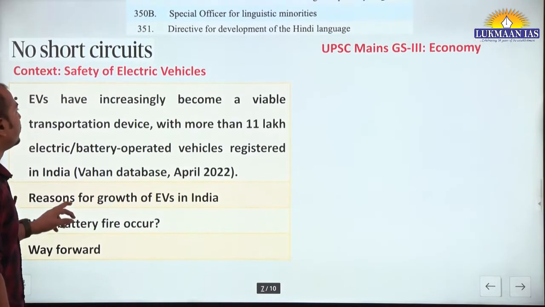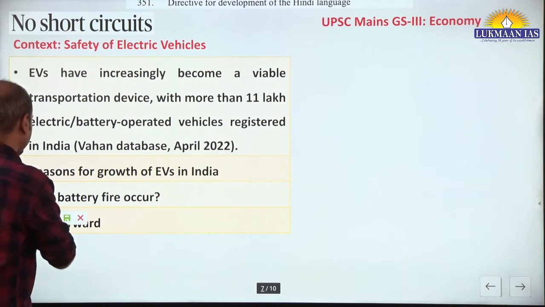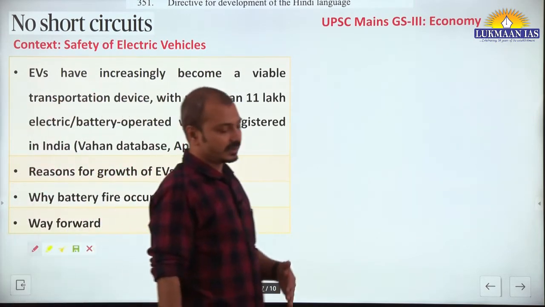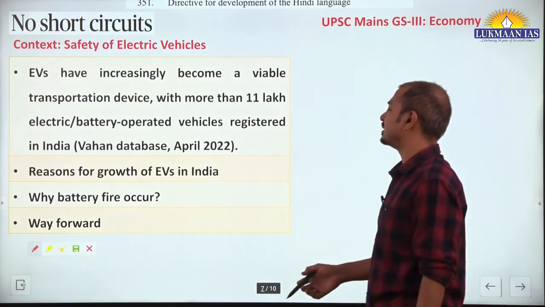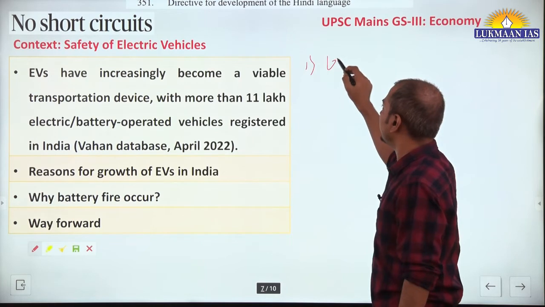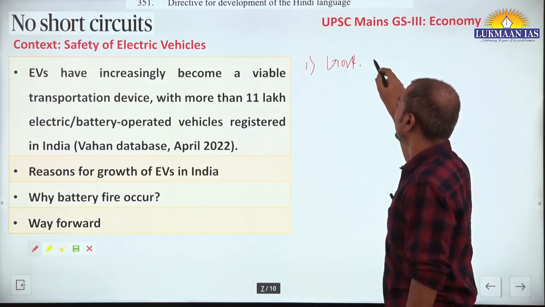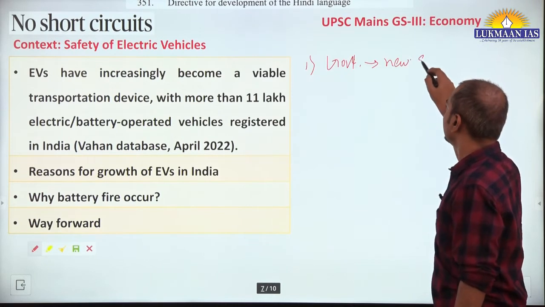Now what should be the way forward? So way forward you can mention here that unless improved safety mechanism is in place, it is the responsibility of government. First of all, government has agreed that there will be new safety guidelines.